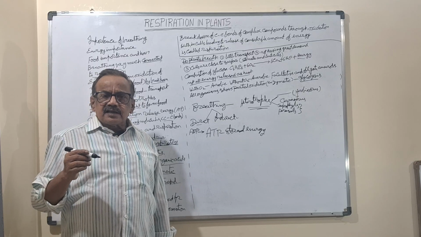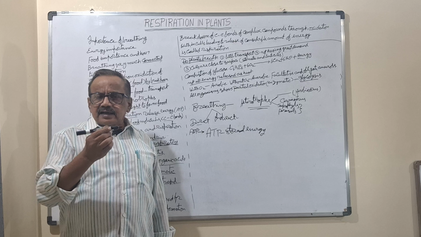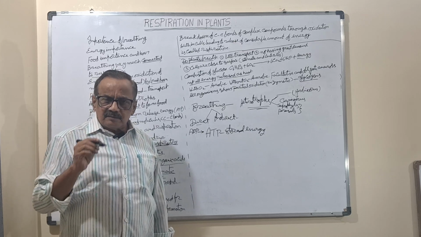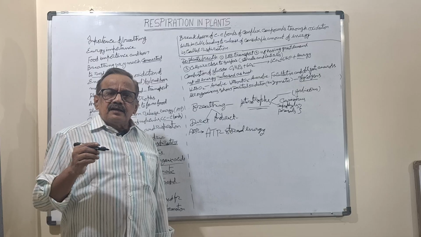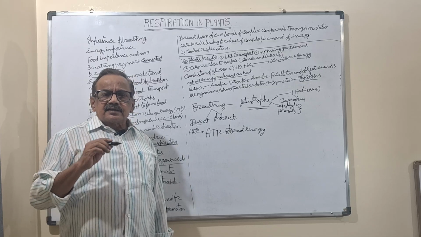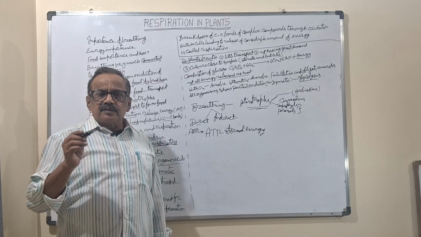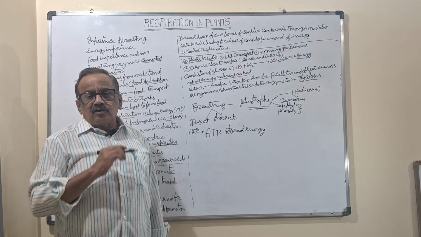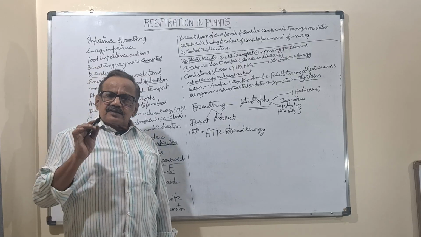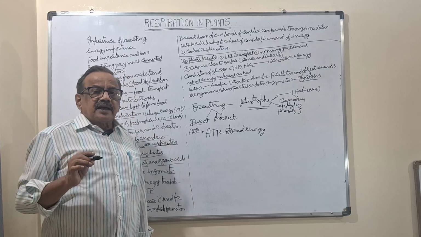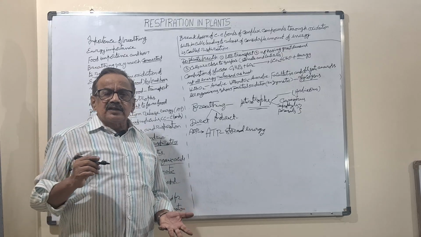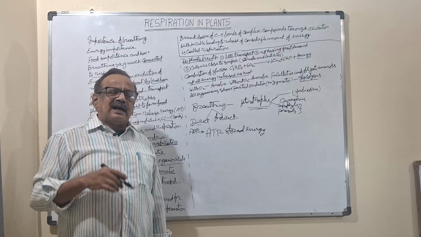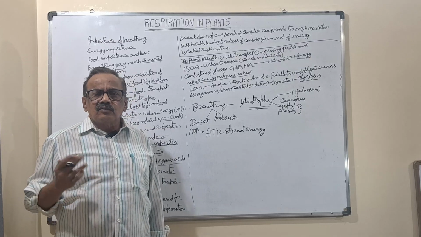The air will touch all the living cells present in the plant, and there the exchange of gases takes place, which is the main purpose of breathing: oxygen enters and carbon dioxide comes out. So plants breathe. Since numerous openings are there, it is not necessary to transport air from one place to another, because all places in the plant have openings.